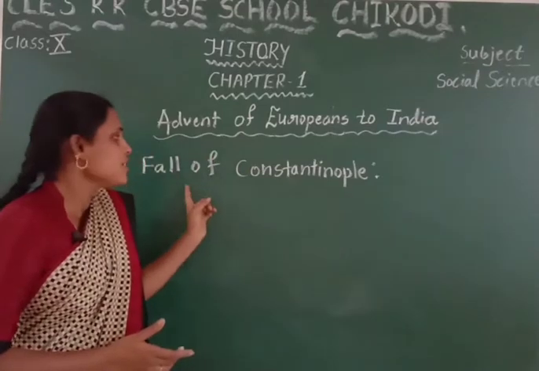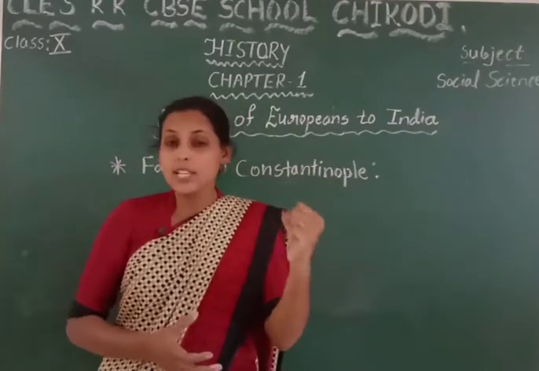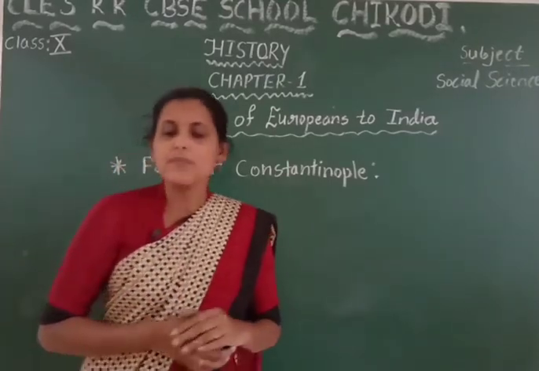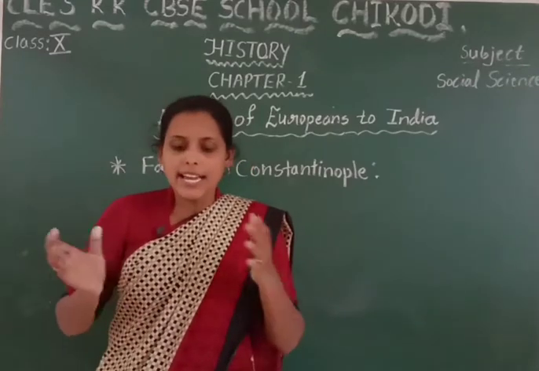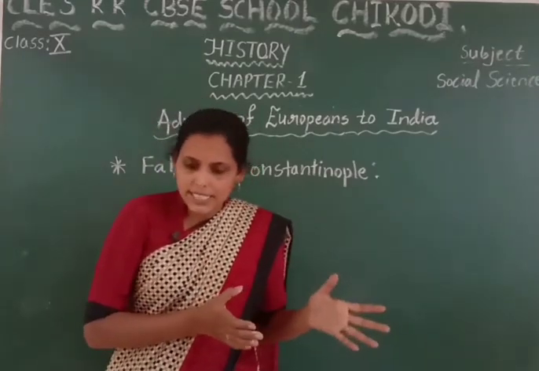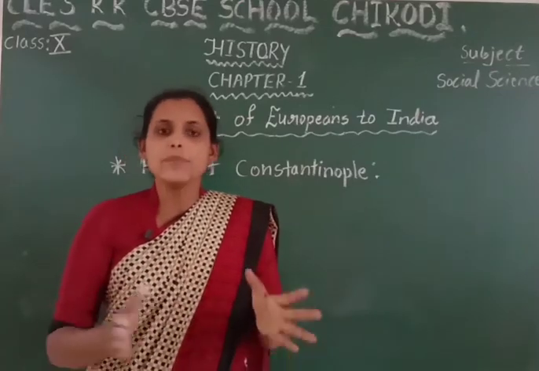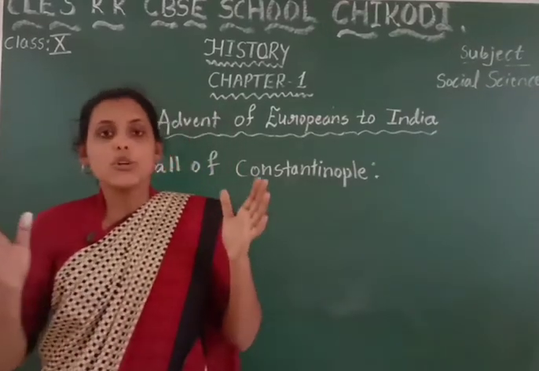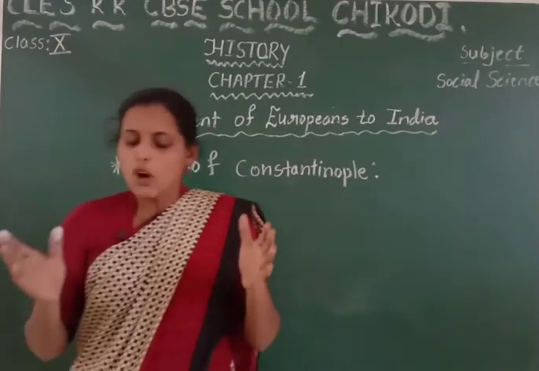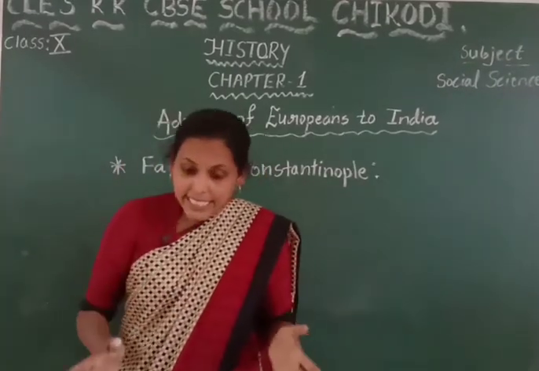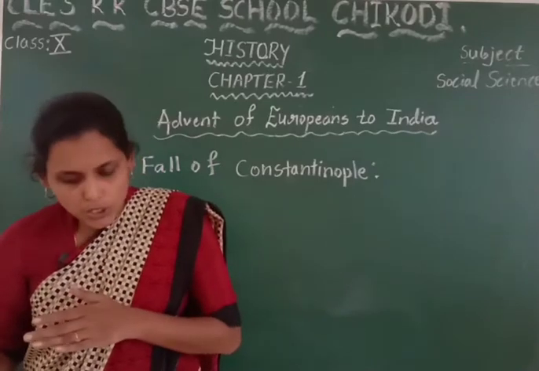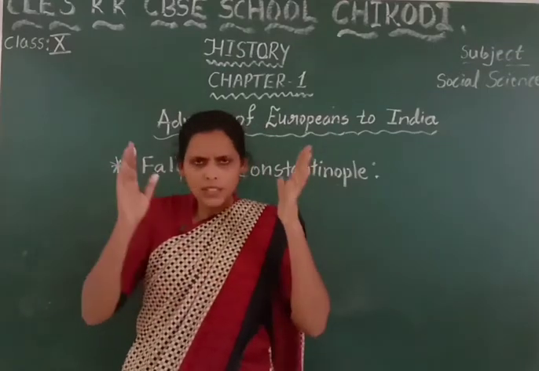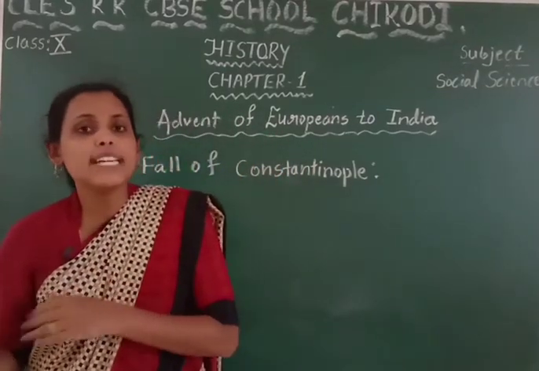But here, Constantinople was captured by the Ottoman Turks in 1453. So at that time what happened, children? Asia and Europe, through these places the marketing was going on, so automatically the trade was stopped. The city of Constantinople was acquired in 1453, so all trade routes connecting the city came under the control of the Turks. Then the Turks started to add many taxes for passing goods through this sea route.